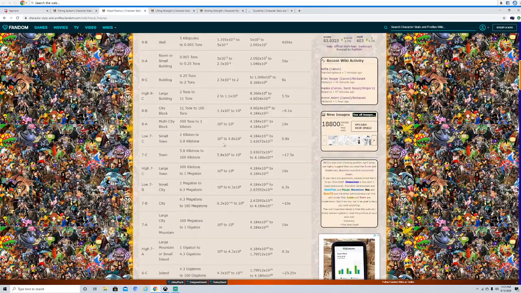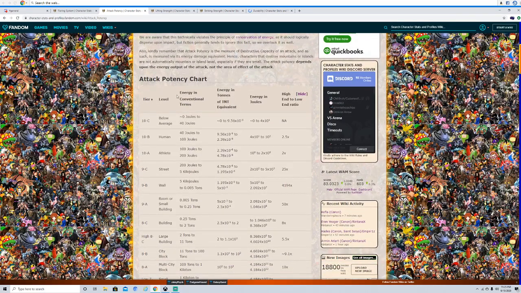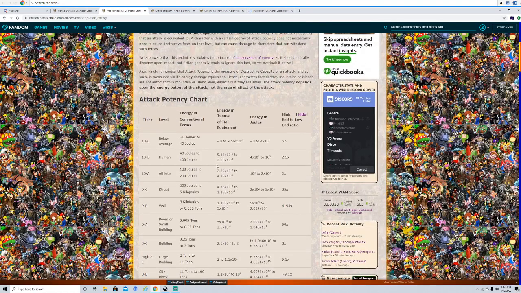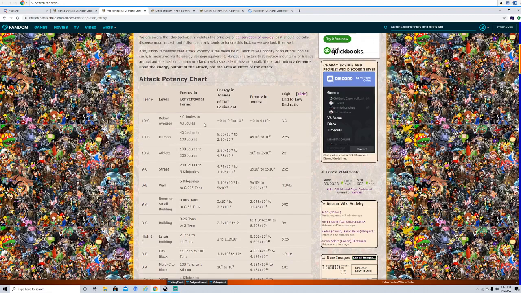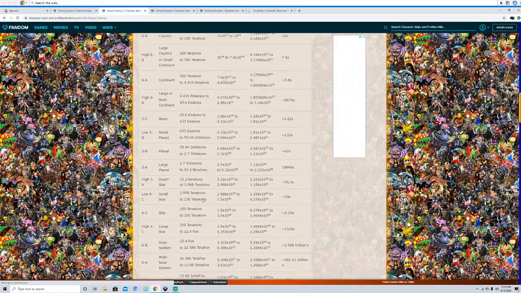I'm going to briefly cover numbers, right? Essentially, this is basically energy in normal terms. Here is energy in tons of TNT, and then here's energy in joules, raw energy. Now I'm going to keep it simple here. So basically, 0 to like 4 to the 10th, that's below average, that's human level. There's a lot of big numbers here.